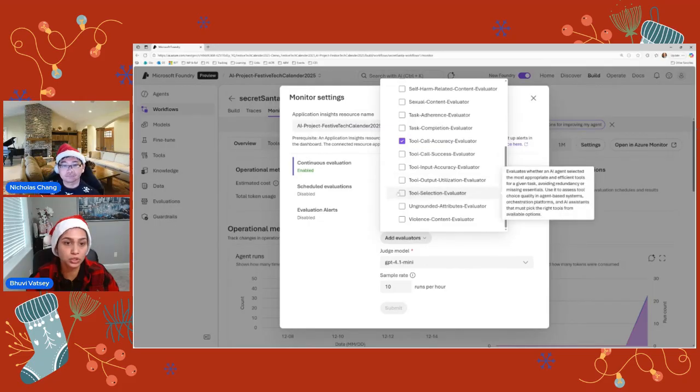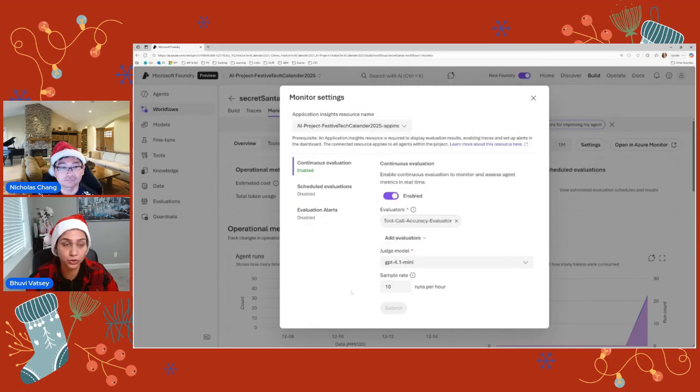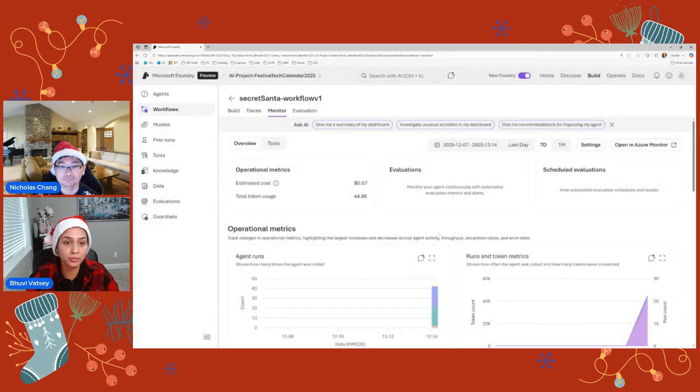I also want to evaluate the tool selection. So you could select as many as you find applicable for your workflow. And then from that time onwards, once you refresh, you should be able to see the evaluations here as well. So that kind of summarizes my demo. I will hand it back to Nicholas.